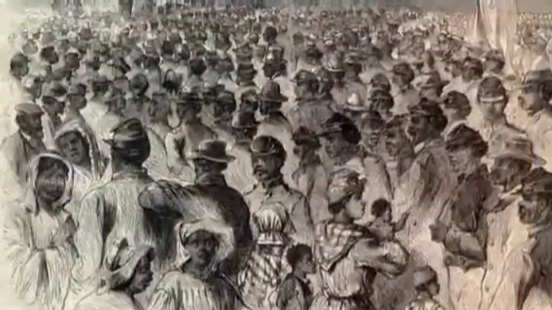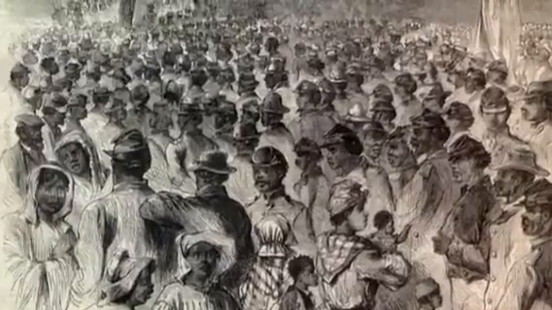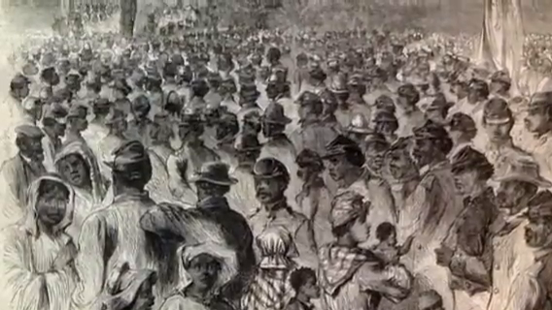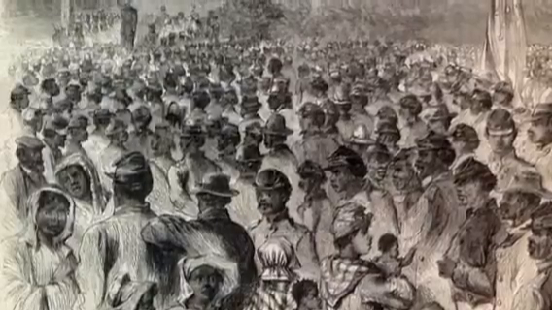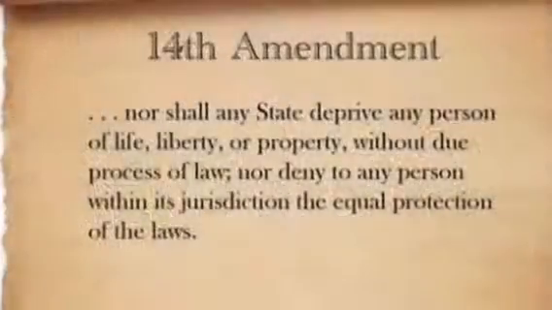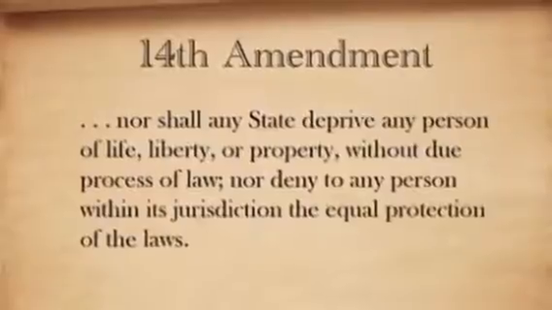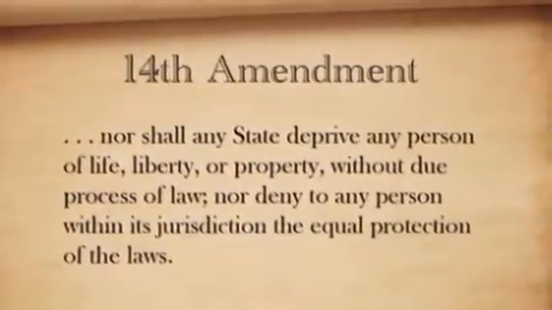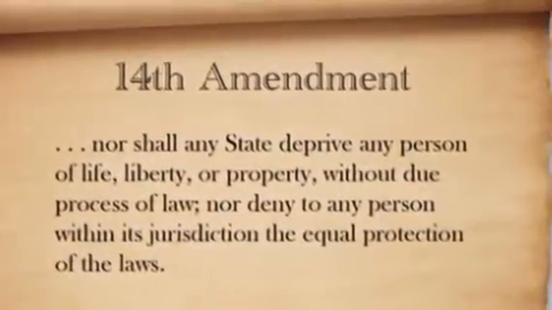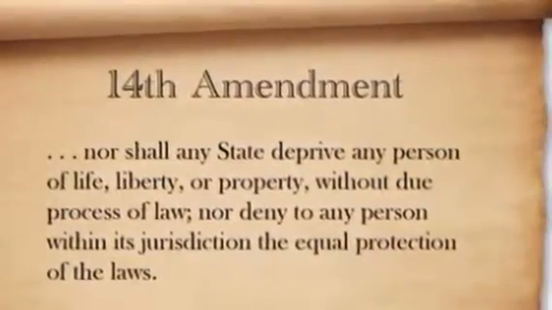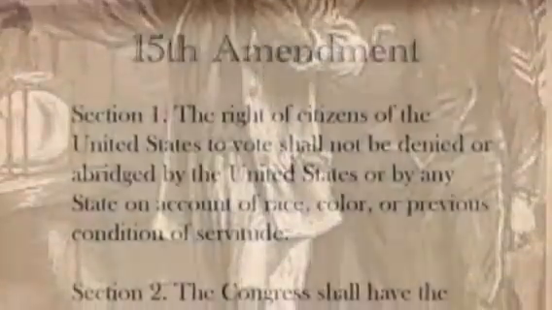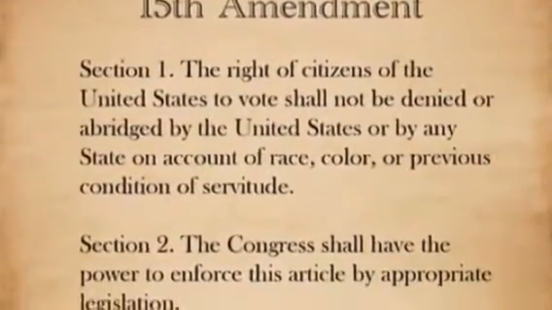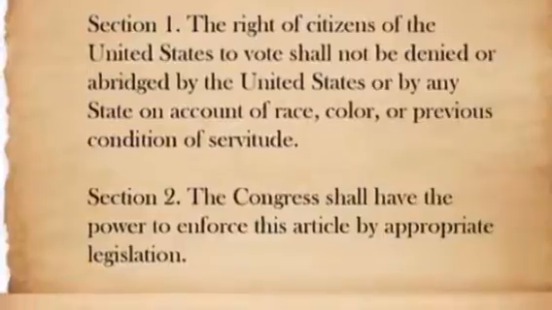Although African Americans had been freed, they still did not enjoy the same natural rights as whites. This being their next mission, they began to push to have equality under the law just as the whites had. This led up to the ratification of the 14th Amendment, which gave citizenship to all persons born or naturalized in the U.S. It also forbid states to deny anyone of life, liberty, or property without due process of the law. However, even with the passing of this amendment, African Americans were still not granted the right to vote. Therefore, in 1870, with the passing of the 15th Amendment, African American men were granted the right to vote.